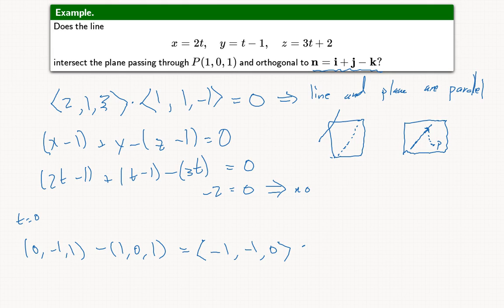But the dot product of that with the normal ⟨1, 1, -1⟩ is equal to -2. This is not 0, and so this is just another way of thinking about why the answer is no.